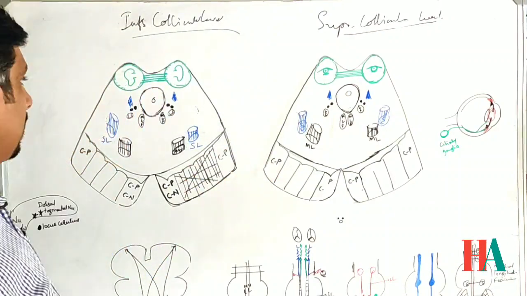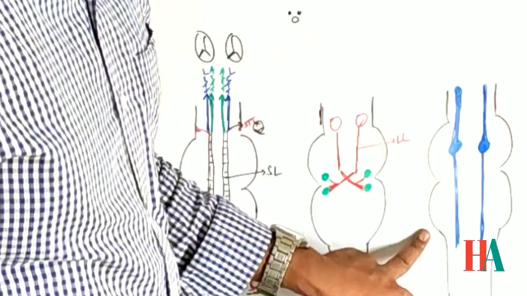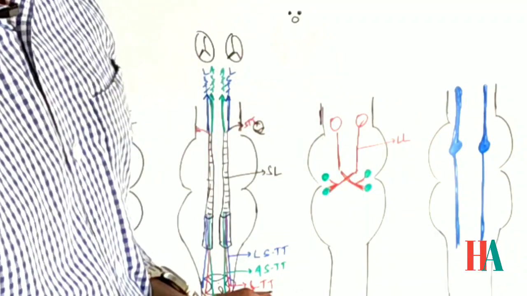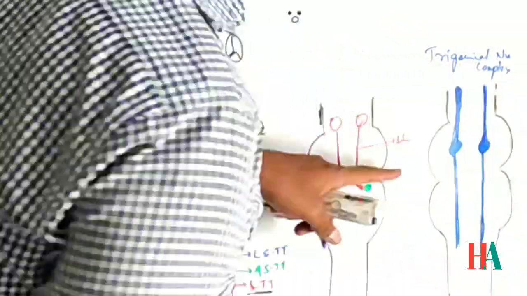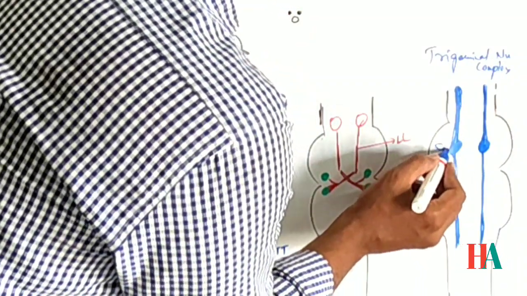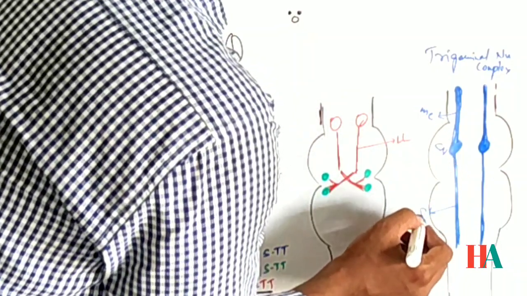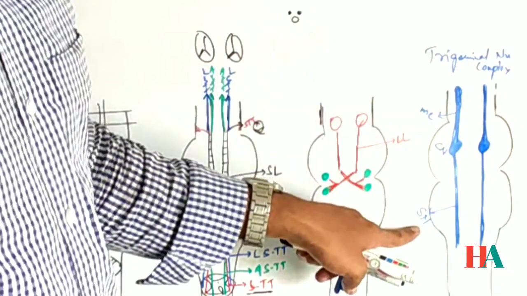Next, what is this one? I want your attention here. This is a representation of the trigeminal nuclear complex. It has three nuclei, as we know. This is the chief nucleus, this is the mesencephalic nucleus, and this is the spinal nucleus. Okay: chief nucleus, mesencephalic nucleus, and the spinal nucleus.